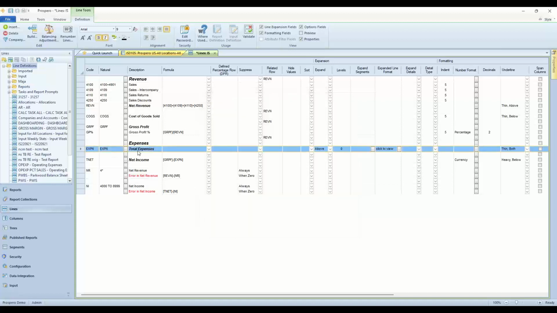And for this one row for total expenses, if I did nothing else, I would just get one row with a total expense balance. But I do have an expansion option, and I've told this row to expand above this row automatically and show me all the individual accounts that make up that total. So just one row, and it shows me every account in the whole section.